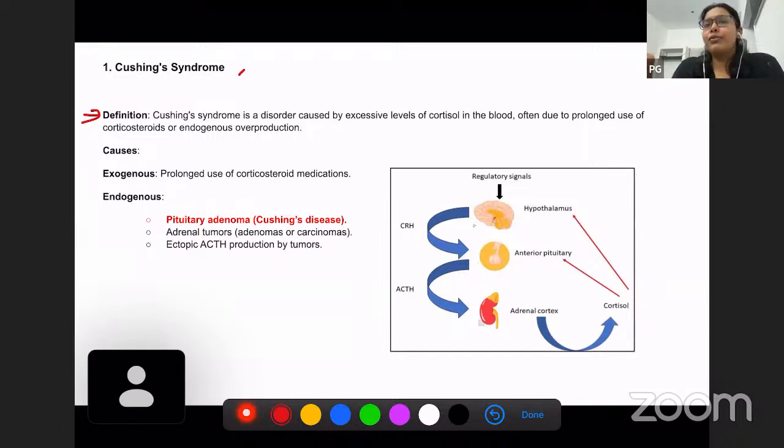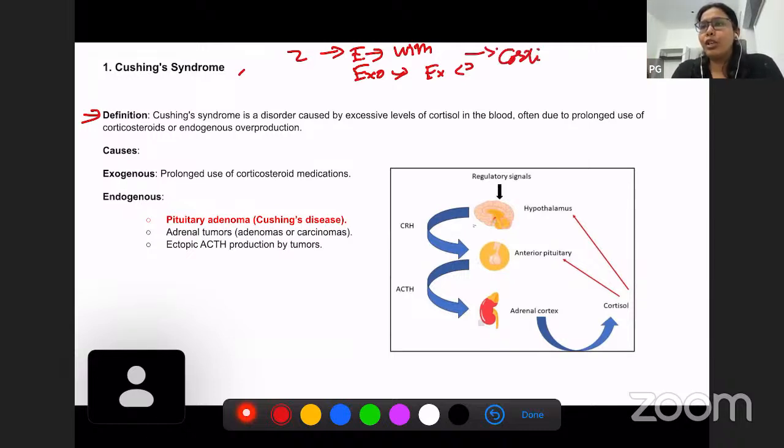So two things. First, Cushing syndrome is produced because of increased corticosteroids. It can be either endogenous, which means it is produced within the body, or exogenous, where somebody is taking external corticosteroids. So these could be two reasons for Cushing syndrome. I will just review a little bit of your physiology over here. So where does cortisol get produced in our body? We're talking about endogenous Cushing syndrome over here.